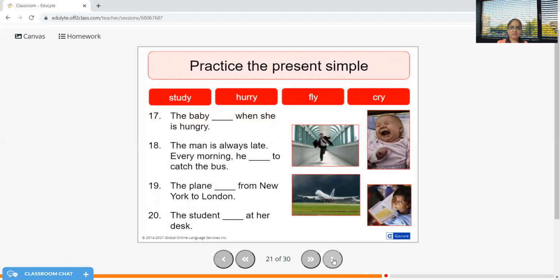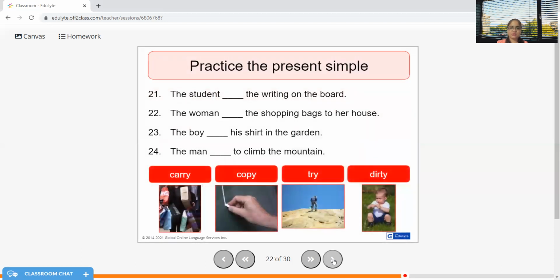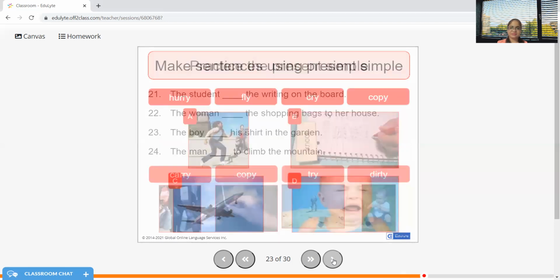Let's fill in the blanks together. The baby cries. The man is always late every morning. He hurries. HURRIES. The plane flies. The student studies. The student carries the writing on the board. The woman carries the shopping bags. The boy dirties his shirt in the garden. The man tries to climb the mountain.